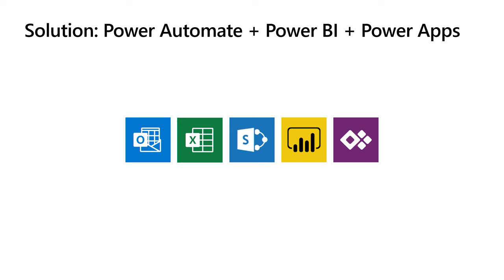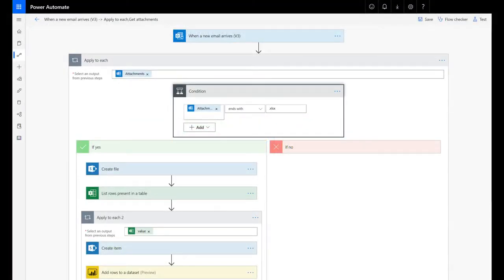They're using Power Automate combined with Power BI and Power Apps. They're using the Office 365 Outlook connector to process emails and the Excel connector to read data from spreadsheets. They're using the SharePoint connector to save the data into SharePoint lists and to save the actual Excel documents. Then they push the data into Power BI with the Power BI connector, and they use Power Apps as well so that financial analysts can update records. So let's look at an example flow within Microsoft Power Automate.